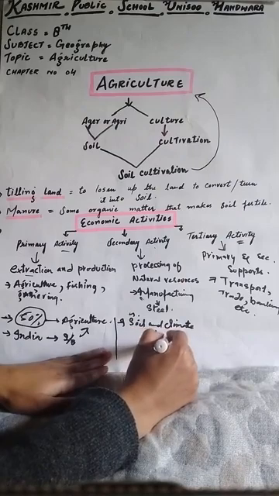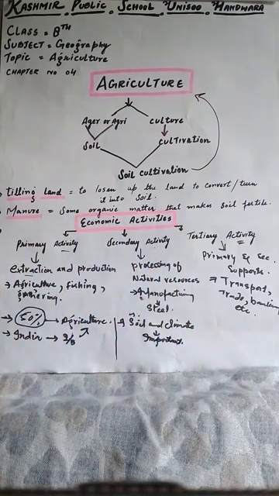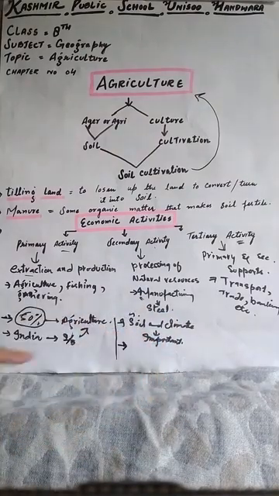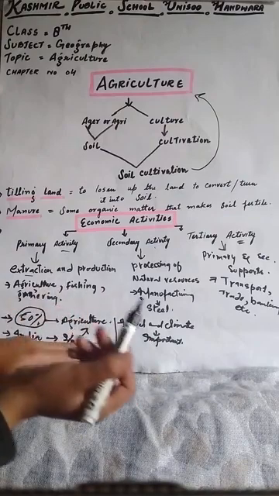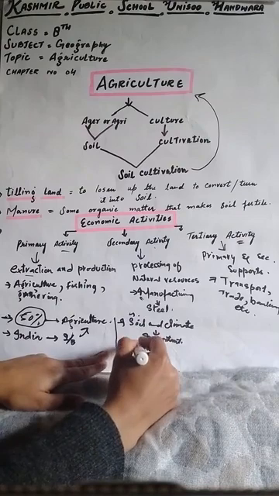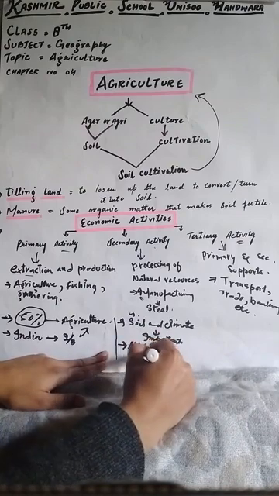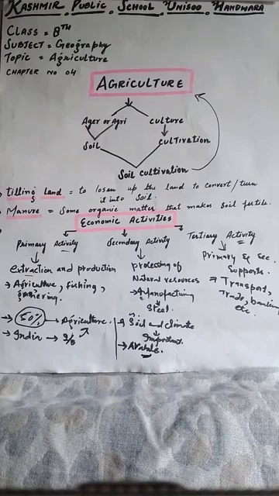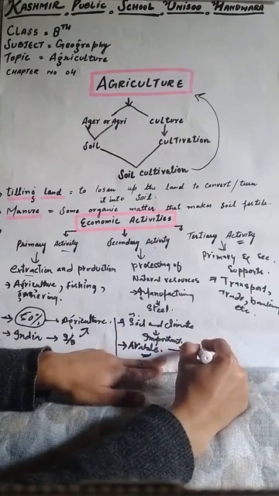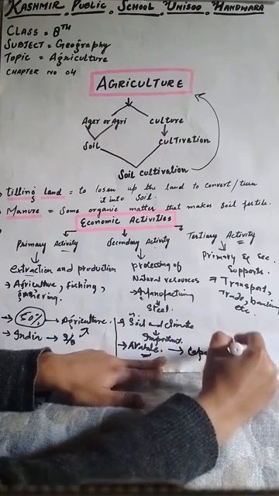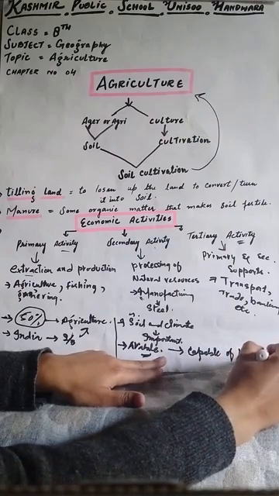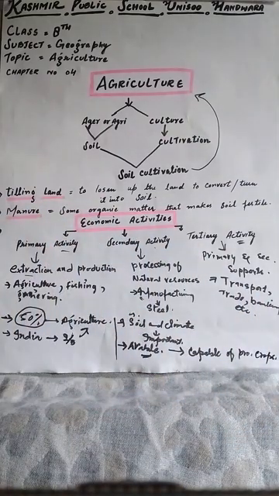Dear students, the land on which the crops are grown, on which we can do agricultural activity, is known as arable land. What does arable land mean? The land that is capable of producing crops, or in other words, suitable for farming.